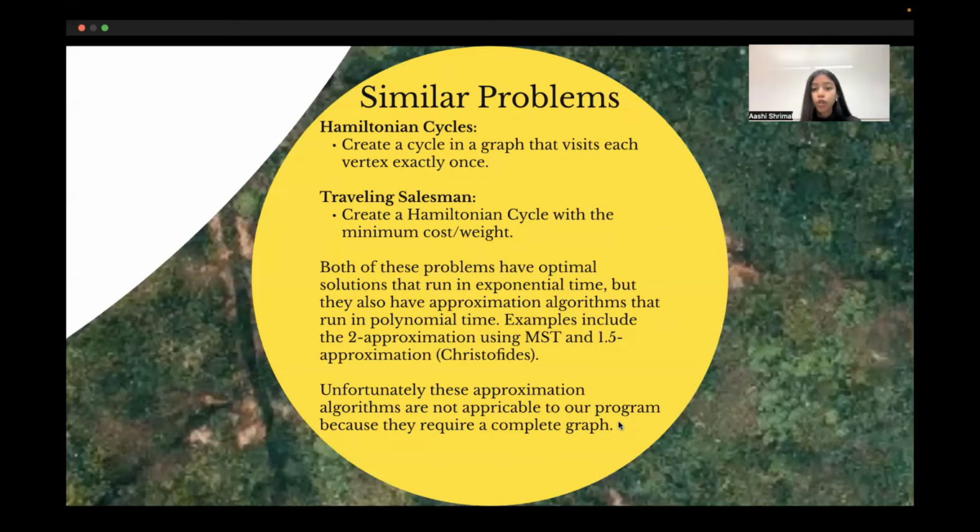To solve the problem in polynomial time, we consider the two approximation algorithm. But here our graph is the representation of the city of Boston, and not all vertices are connected with each other, which is required. And hence the two approximation algorithm will not work in our case unless the desired distance is so long that we don't want to visit every node in the graph.